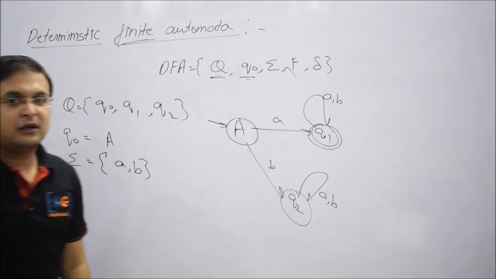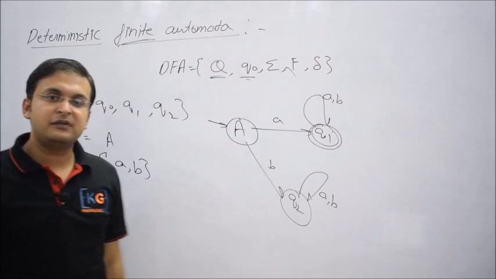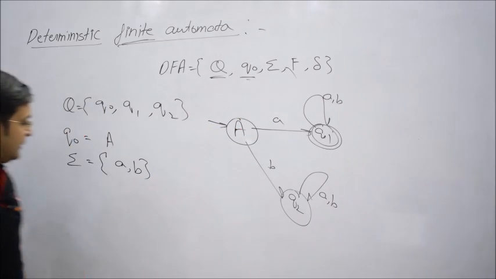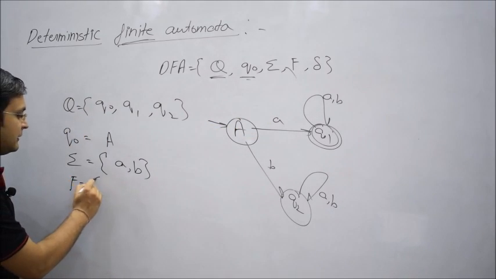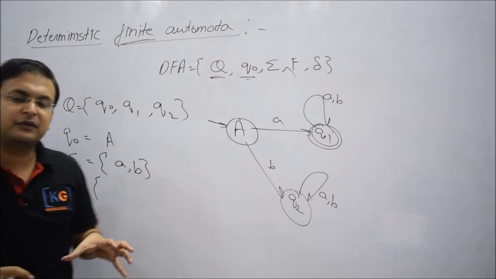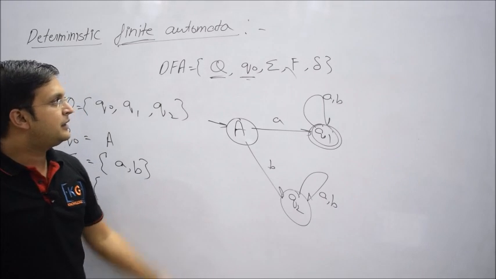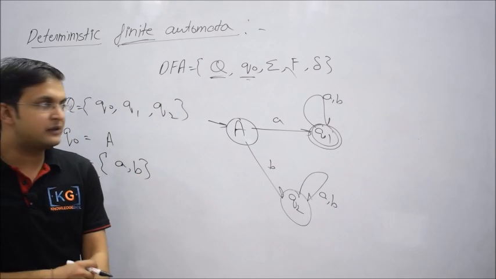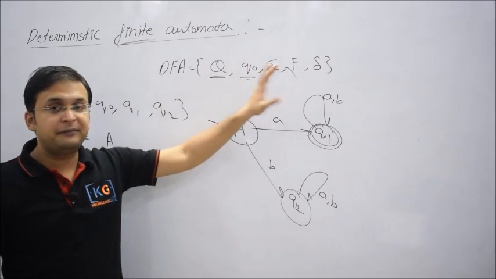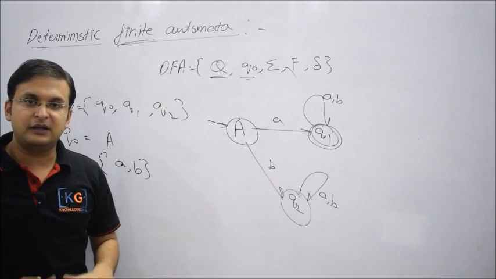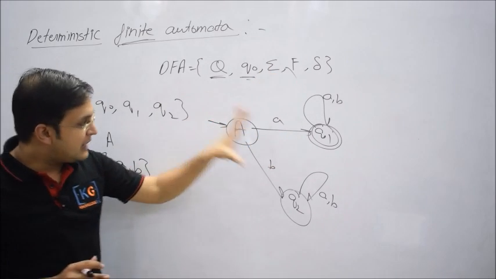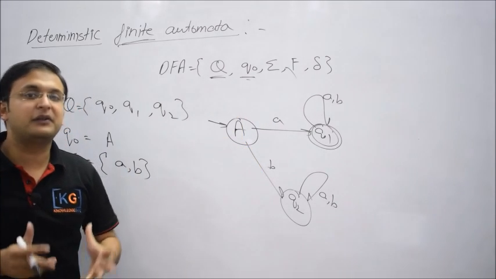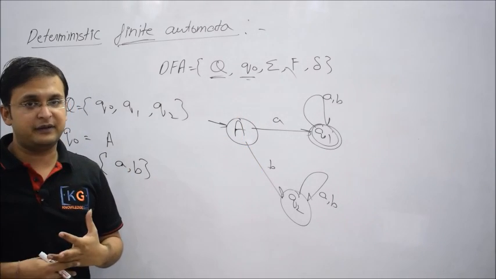Okay. Now next is the final state. Capital F stands for the set of final states. That is a very important tuple, and most students are confused about it: what is a final state? Understand this: it is not a final state but a set of final states, which means what? Is there any DFA possible which can have more than one final state?